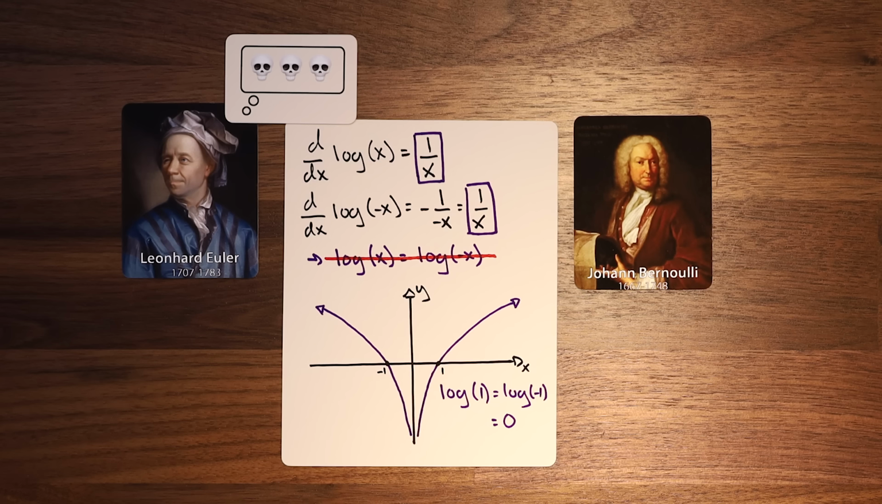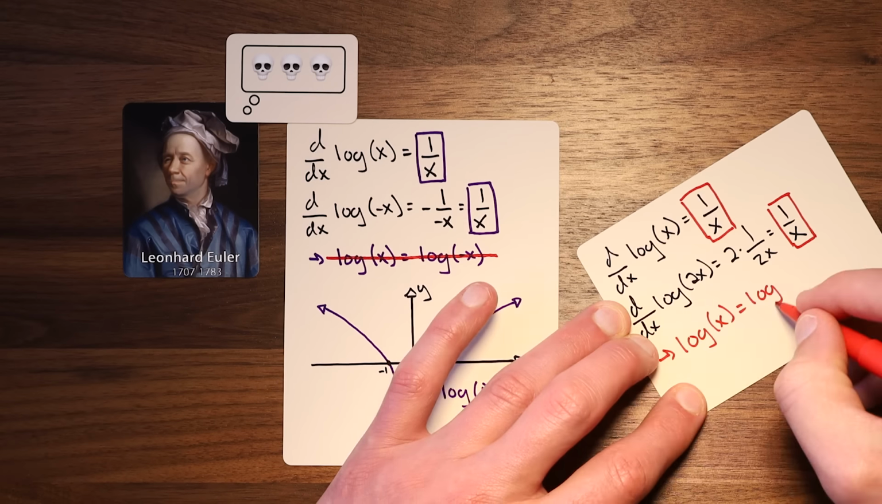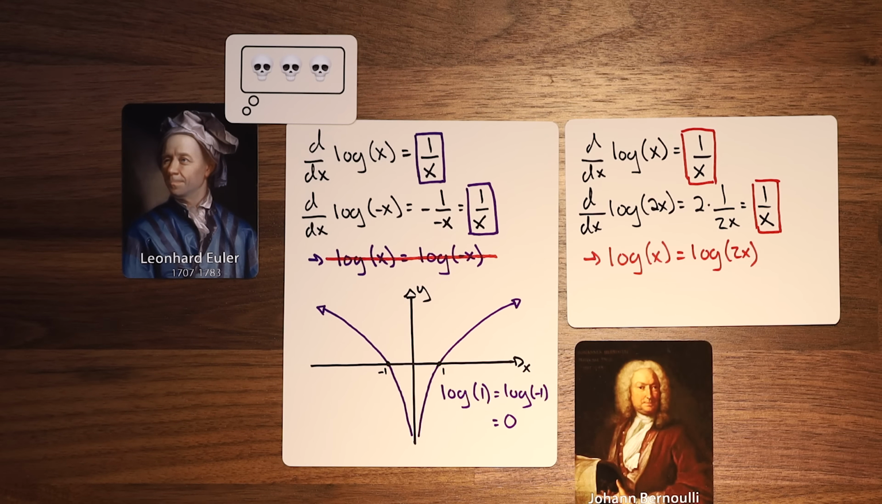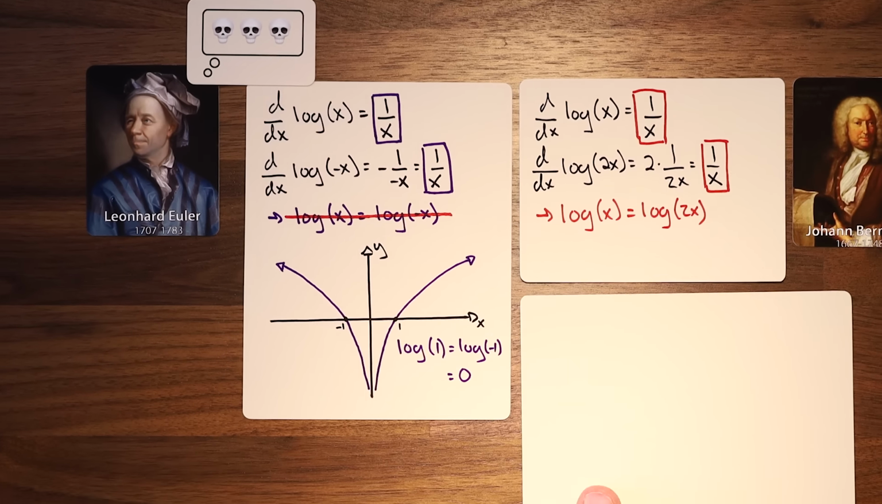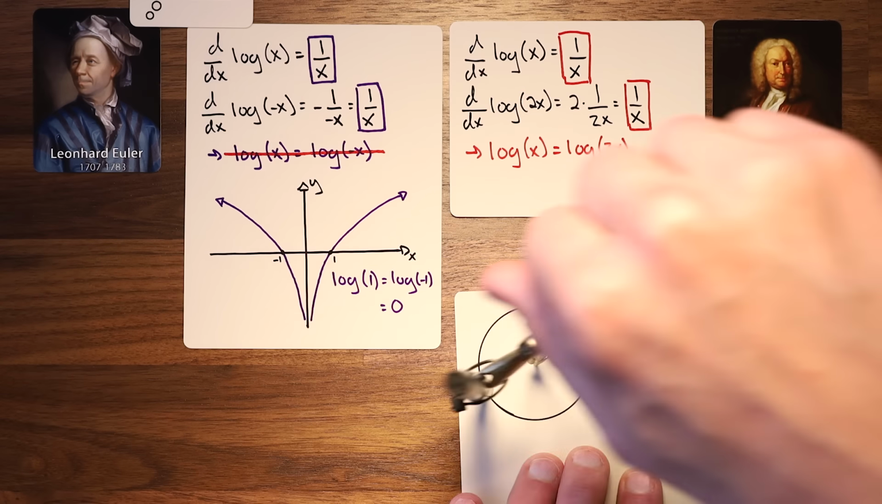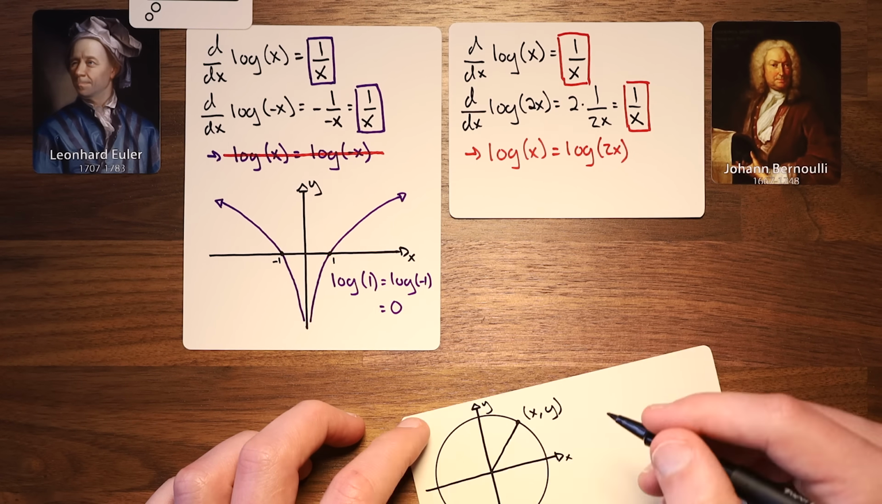Euler argues that just because log x and log of negative x have the same derivative, this does not mean that the functions themselves are equal. The same faulty logic can be used to show that log of 2x equals log of x, which is clearly false. From here, Euler draws on an example from Bernoulli himself to show that Leibniz is partially correct.